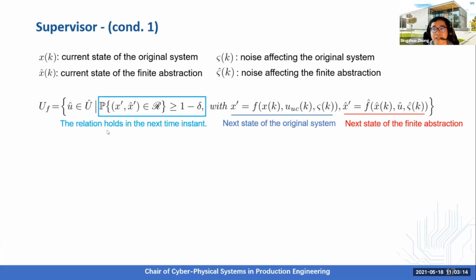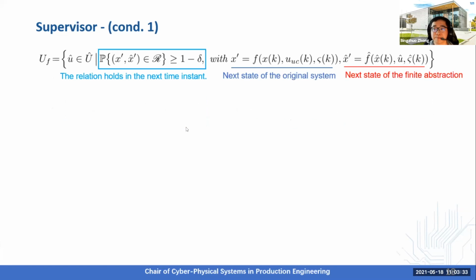And this part denotes that the relation holds at the next time instant, so that the set UF denotes the elements within the finite input set corresponding to UUC such that the relation still holds at the next time instant.